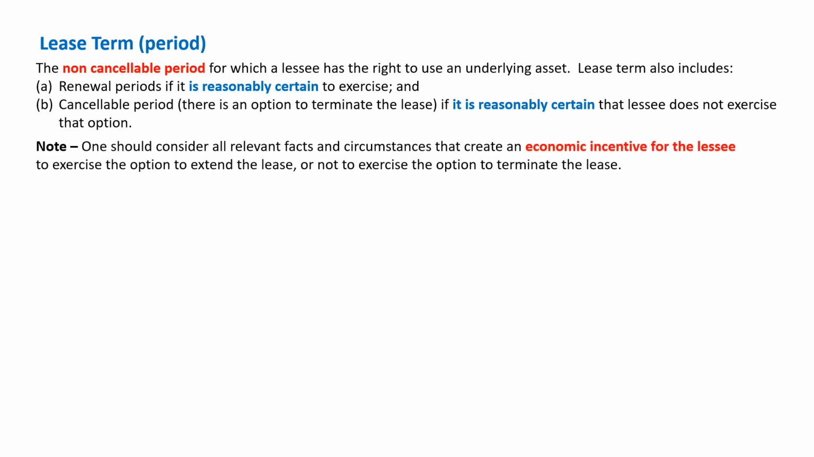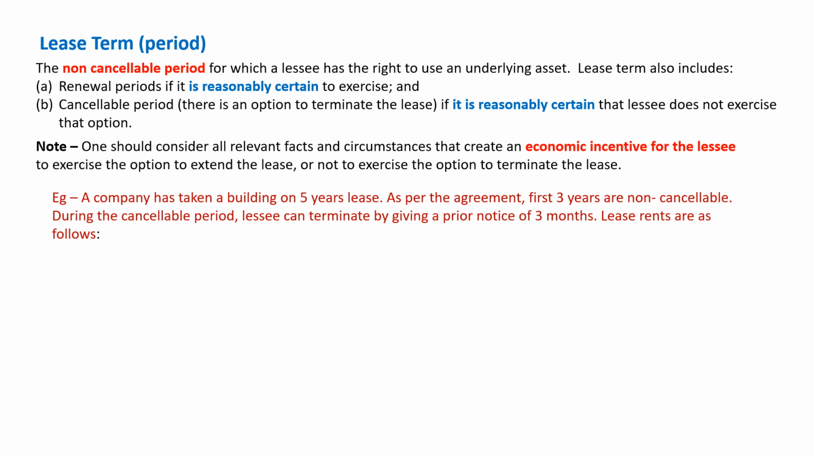One should consider all relevant facts and circumstances that create an economic incentive for the lessee to exercise the option to extend the lease or not to exercise the option to terminate the lease. So always you have to evaluate that there is an economic benefit by extending the contract. Let's take an example. A company has taken a building on 5 years lease. As per the agreement, the first 3 years are not cancelable. During the cancelable period, the lessee can terminate by giving prior notice of 3 months.